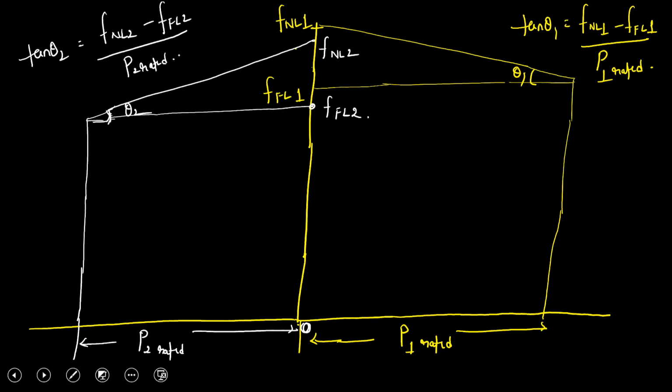Now, when the machines are operating in parallel, both of them will operate at some fixed frequency, say this. So when two generators are running in parallel, their frequency of operation will be the same. Suppose this F is the frequency where they are operating. Then how much load will both machines supply? This is the load supplied by machine 1, and this is the load supplied by machine 2, because they are operating at the same frequency.